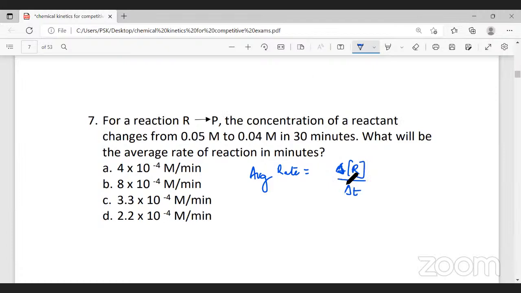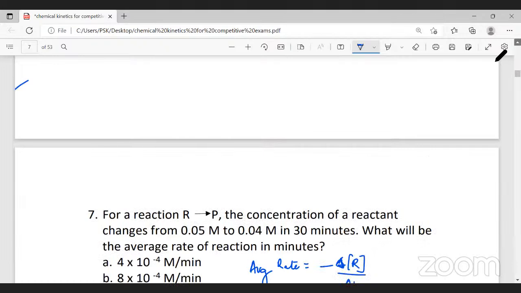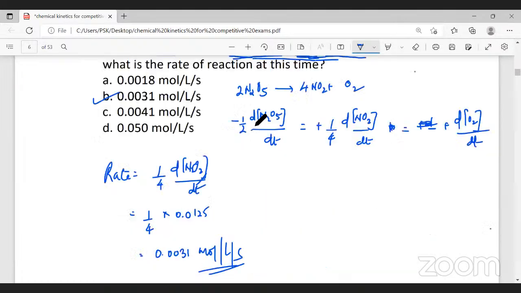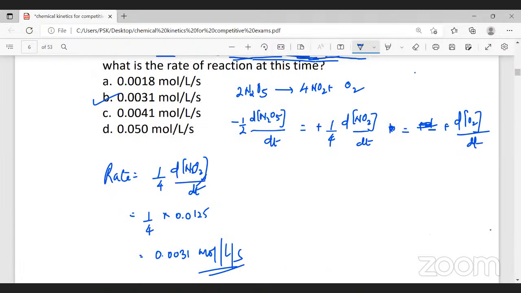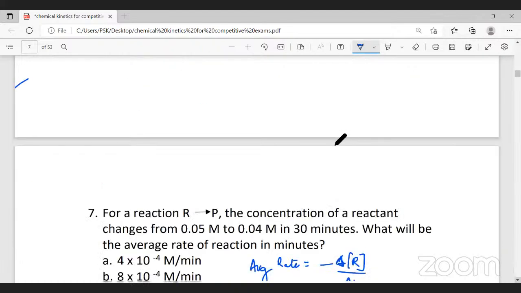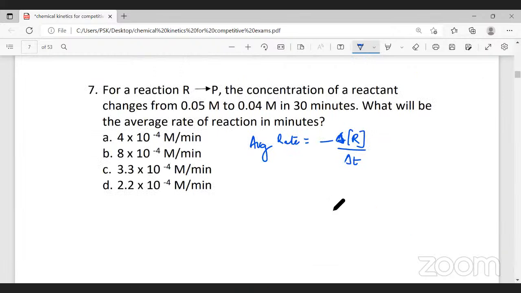Since we're talking about the reactant, we have to write it with a minus sign. The previous representation is also the same. Delta stands for small change, D also stands for small change. Now, this small change is represented by the final concentration R2 minus the initial concentration R1, divided by the change in time.